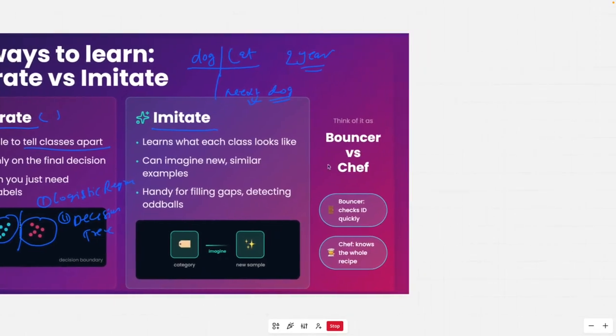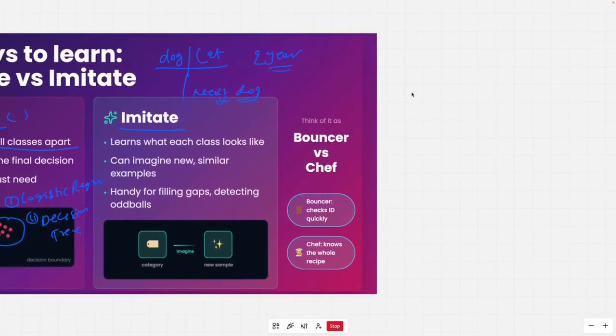Taking one more example, let's say you get an email, ham or spam.